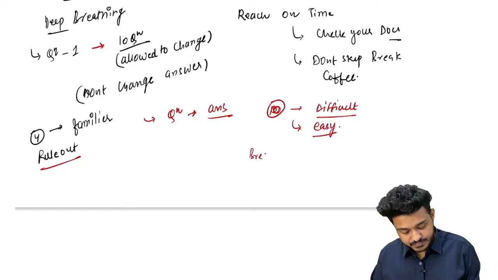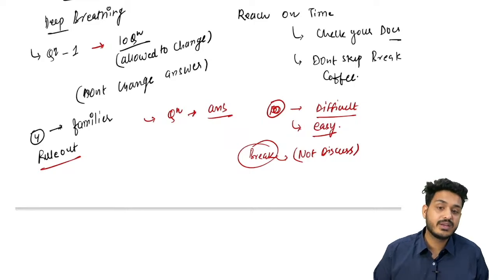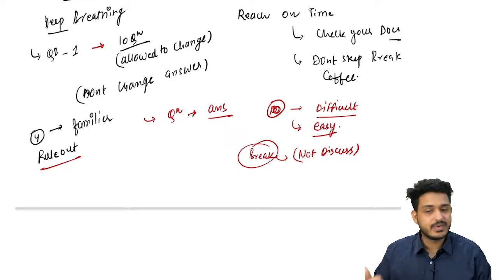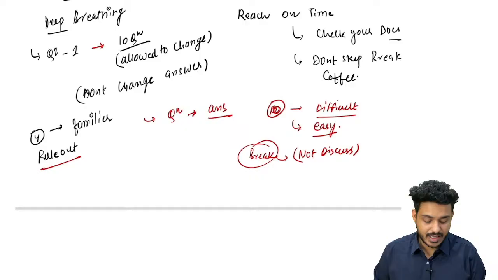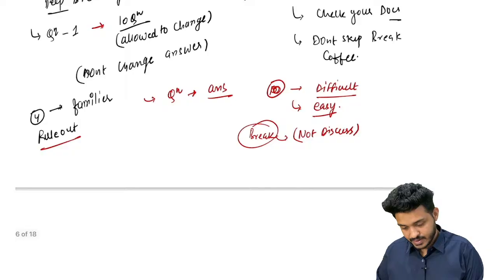Once you are done, in the break you are not going to discuss, do not discuss the paper with anyone. You need not discuss anything with anyone. अच्छा हुआ बुरा हुआ, you will be calling your parents. In case they are along with you, don't tell them what kind of paper you have given, है ना? पता नहीं, बस हो गया, because you are not the one who is going to judge this thing, right? So this is going to be the thing you need to remember.